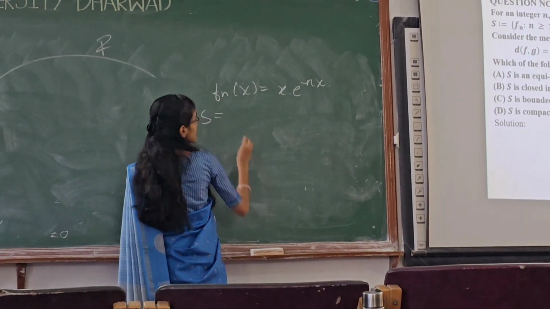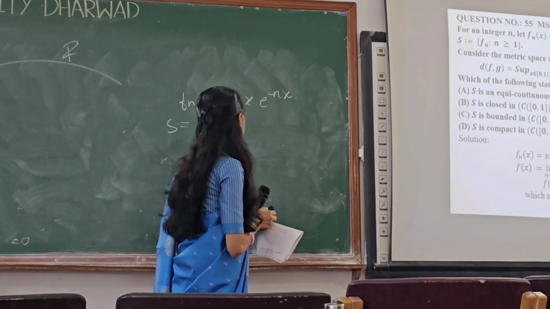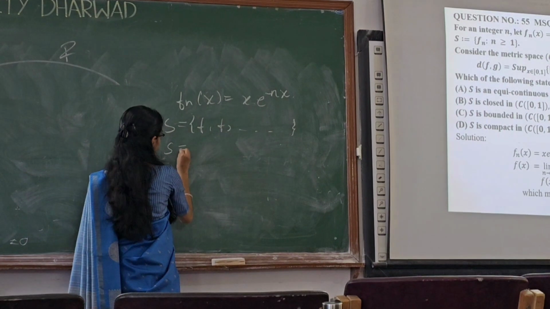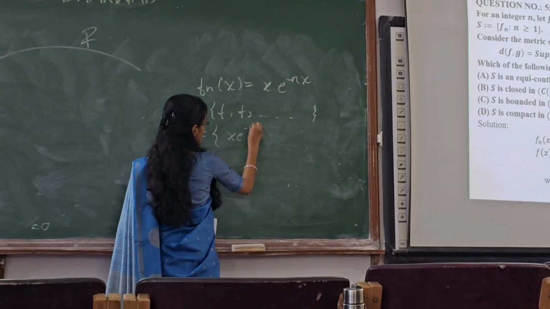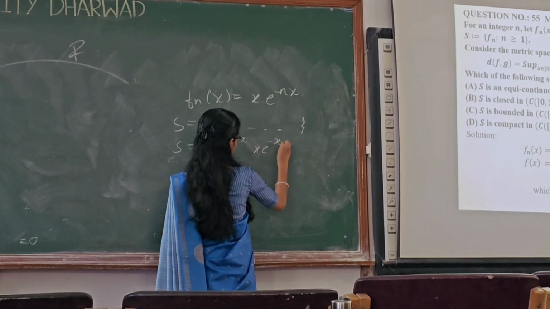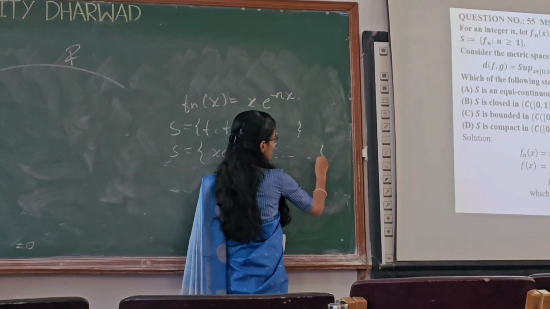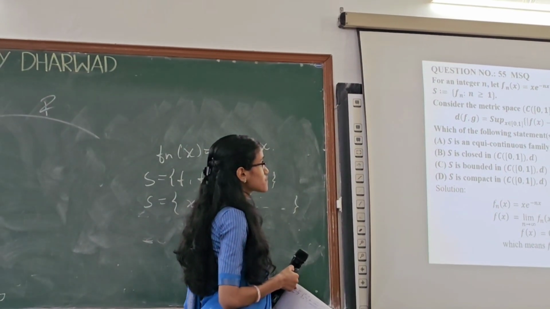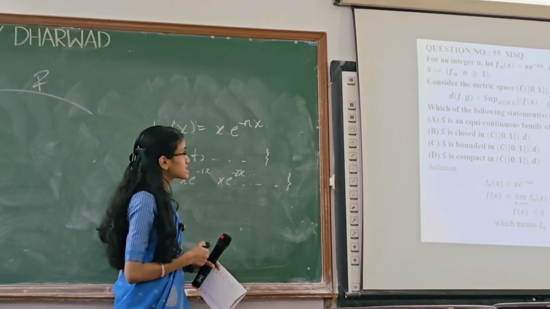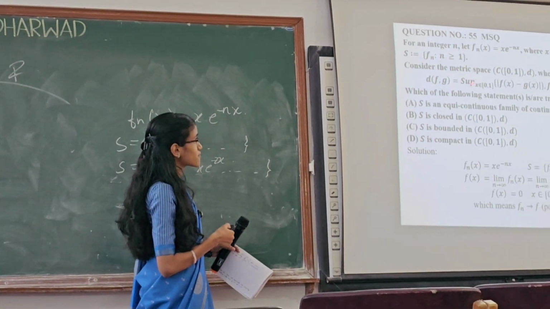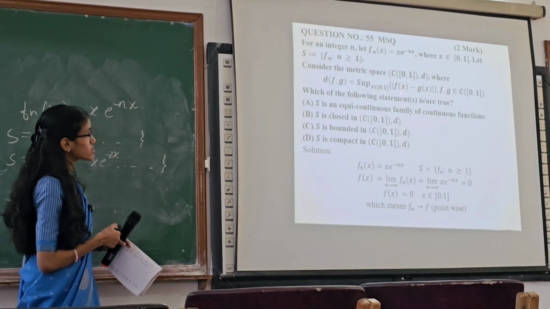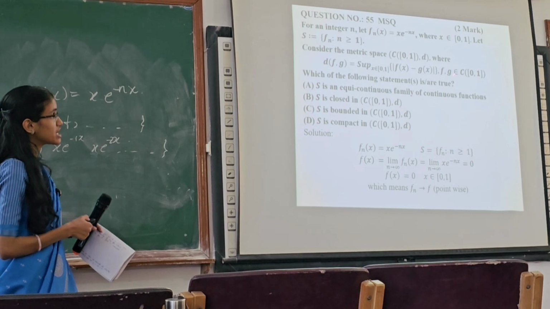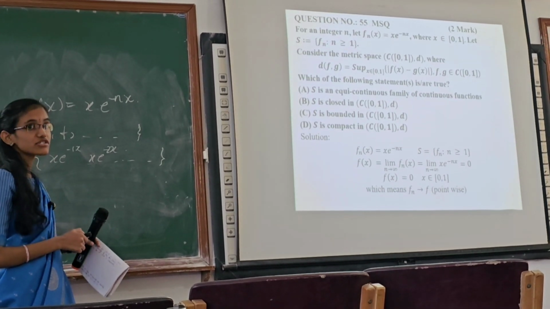So S is defined as fn of x where n is greater than or equal to 1, that is f1, f2 and so on. So this is the family of sets. S is the family of sets. Then consider the metric space C of [0, 1], d, where d of f, g, that is the distance function, is equal to the supremum of modulus of f of x minus g of x, where x belongs to [0, 1], and f and g belong to C of [0, 1]. Here C of [0, 1] refers to the space of continuous functions.